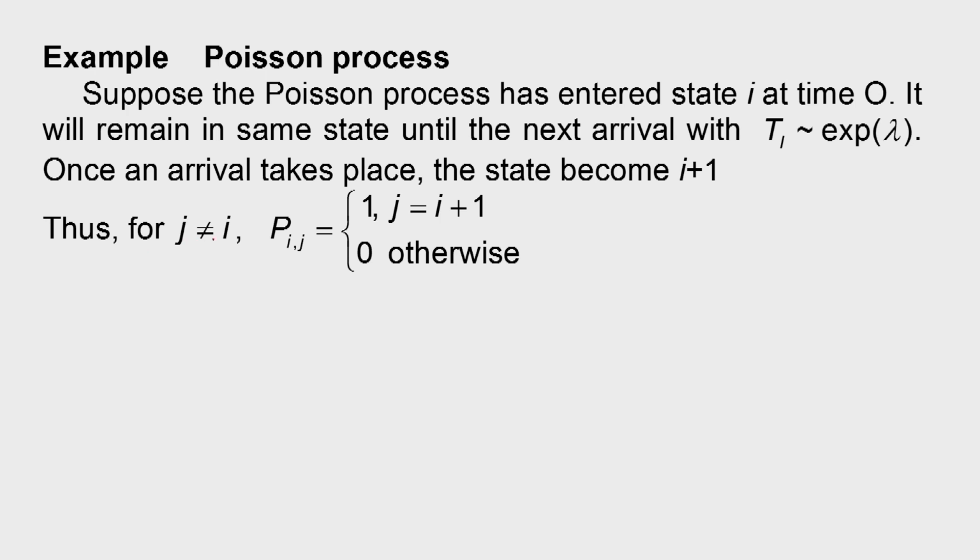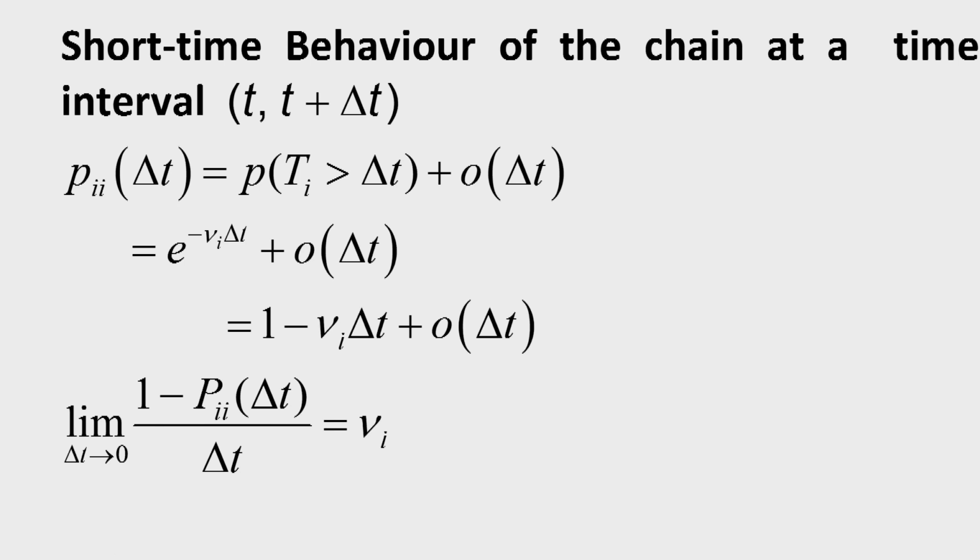Therefore, for j not equal to i, P_ij will always be equal to 1 for j equal to i plus 1, and equal to 0 otherwise. So, once it leaves state i, it will go into state i plus 1 with probability 1 and any other state with probability 0. Let us see the short time behavior of the chain over the time interval t to t plus delta t. This behavior will determine the dynamics of the CTMC, so that we can get the corresponding equations which govern the behavior of the CTMC.